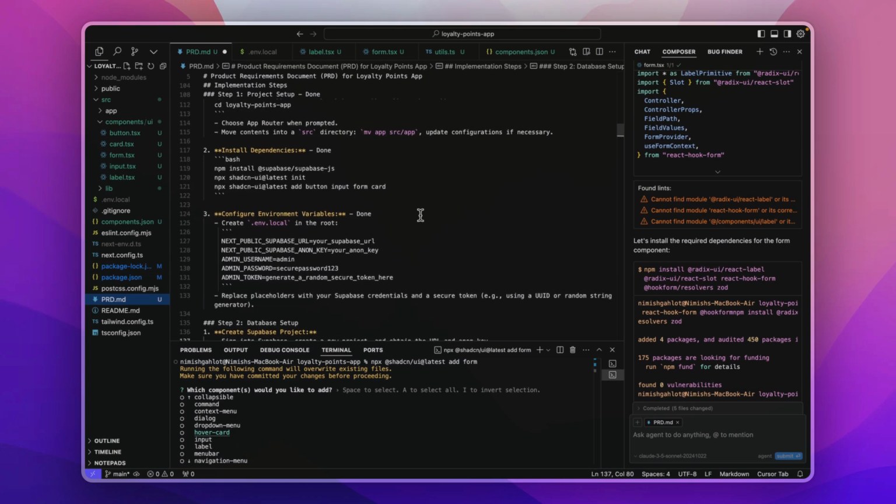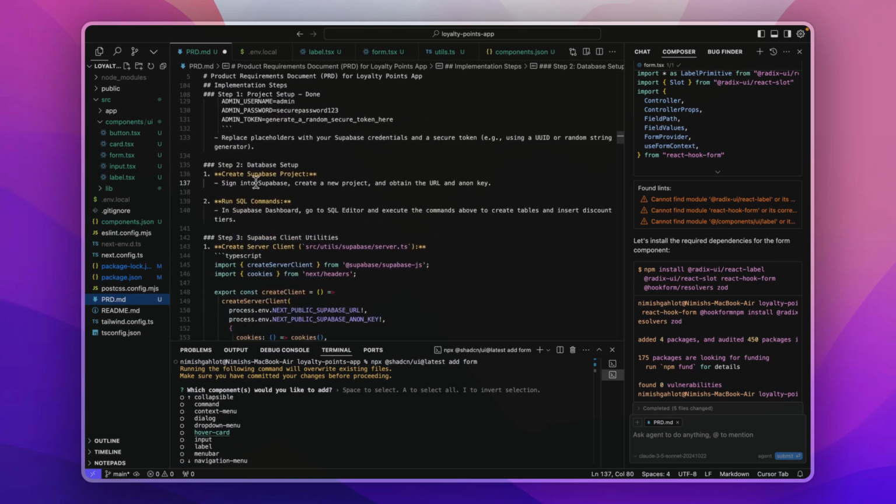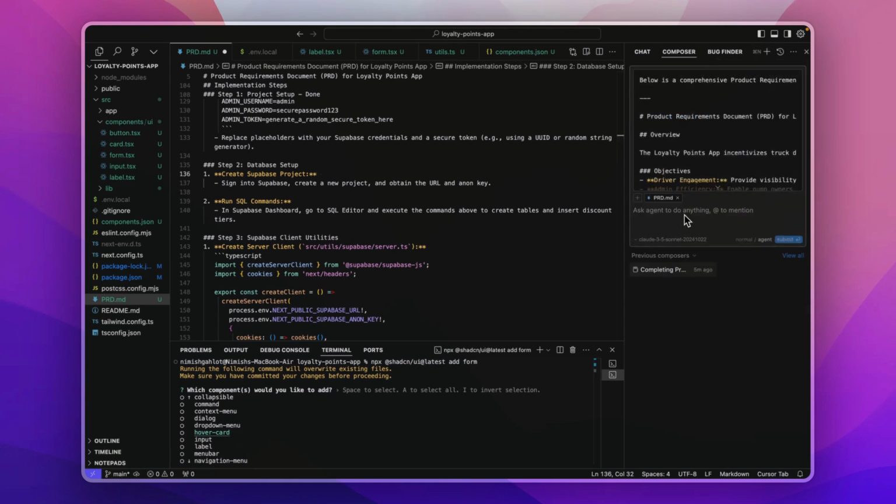I see that once we have configured the URL and the anon key, then we have to run the required SQL commands. So let's open up a new composer window over here, and in that ask it to provide us the required SQL commands. I will mention done over here so that it knows that we have inputted all the required URL and anon key from here.